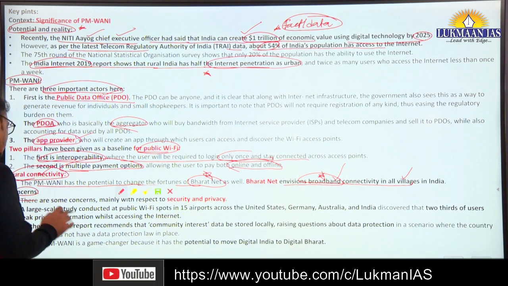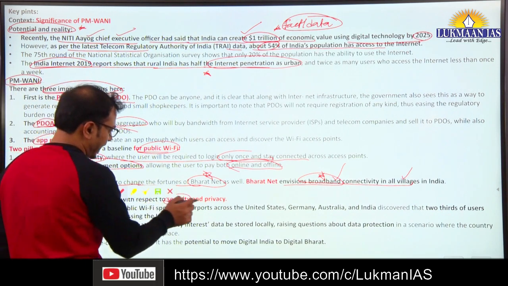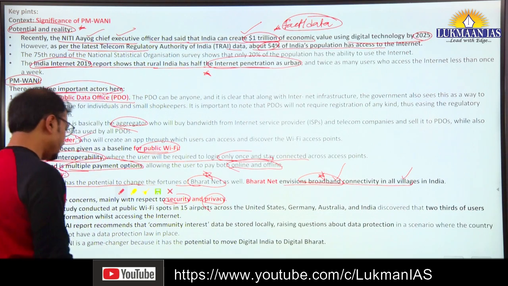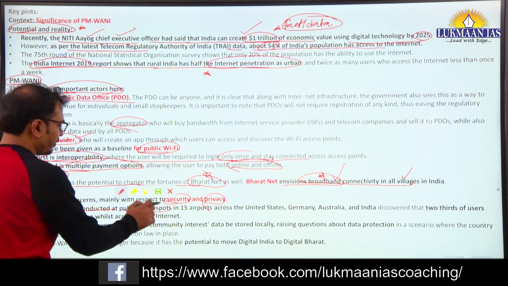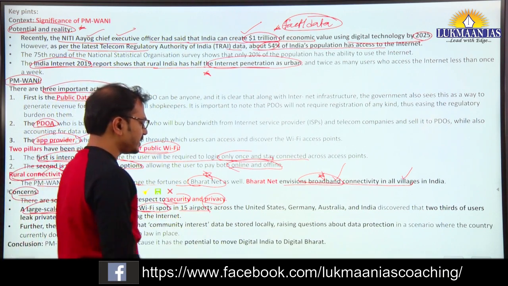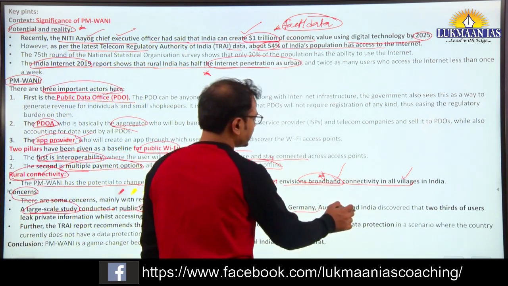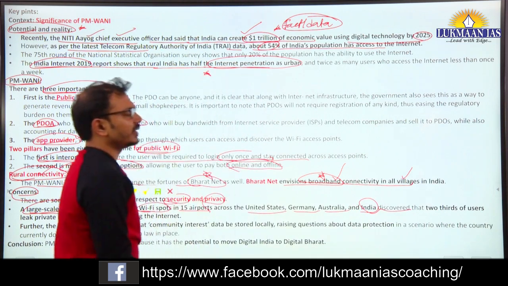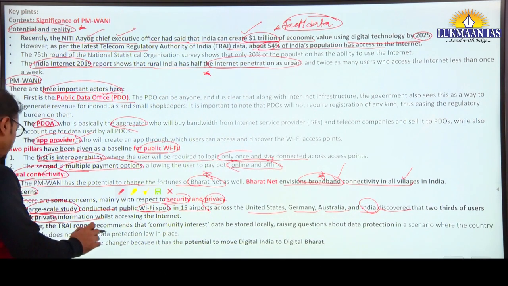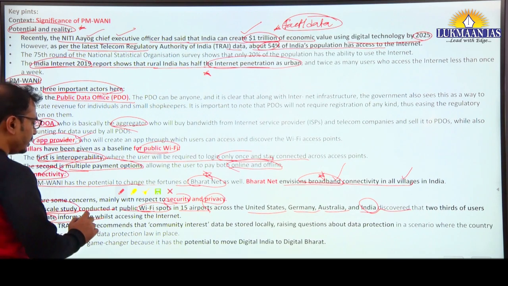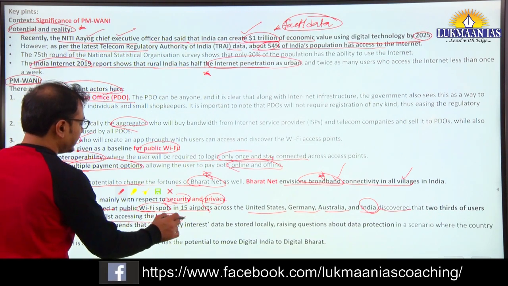What are the concerns? Two important concerns: security and privacy. You can use this study data: a large scale study conducted of public Wi-Fi hotspots in 15 airports across the US, Germany, Australia and India also discovered that 2/3 of the users leak private information while accessing the internet.